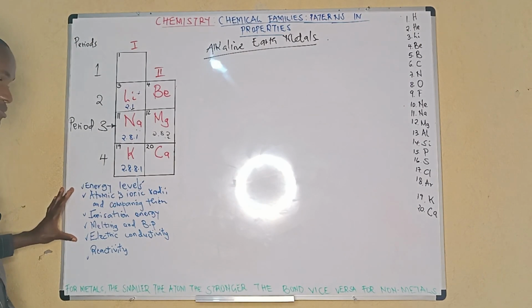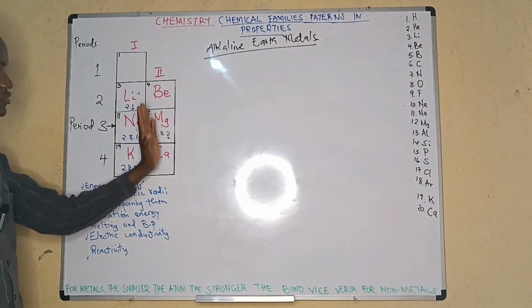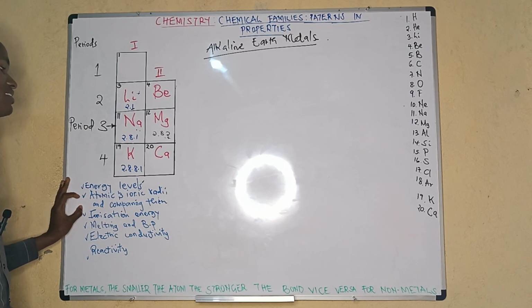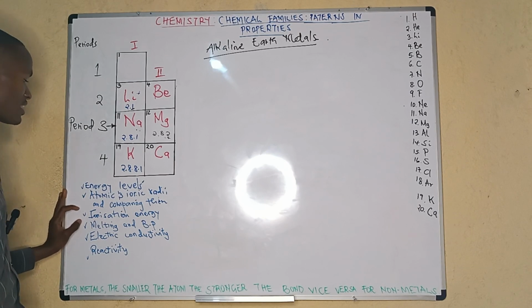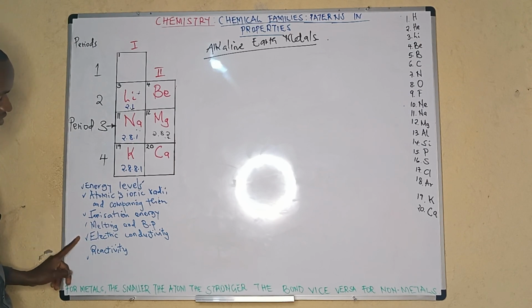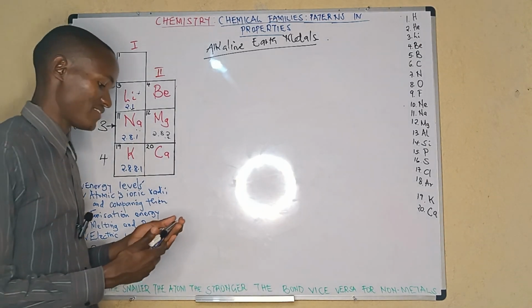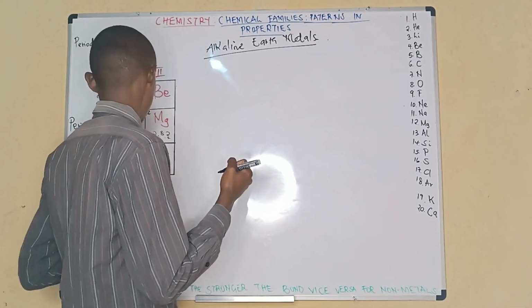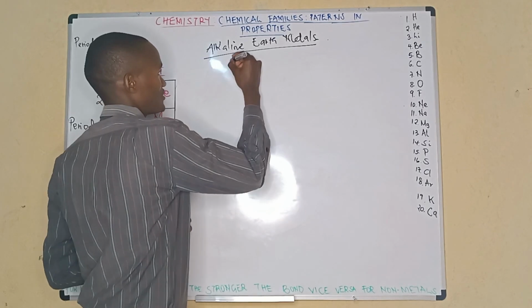Also, we'll be checking on these properties for this group now: the energy levels, the atomic and ionic radii and their comparison, ionization energy, that one about heat, electric conductivity, and reactivity. So, we'll be starting with the first one, of course, energy levels.